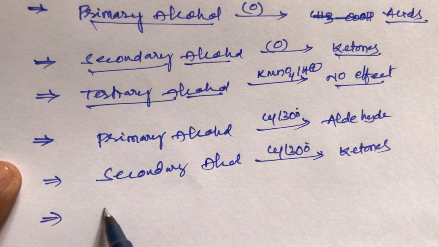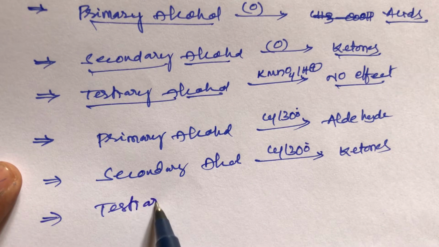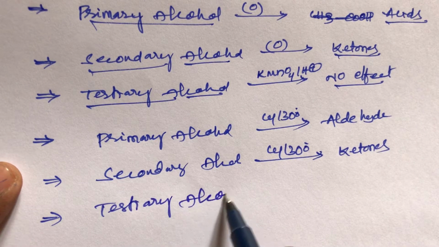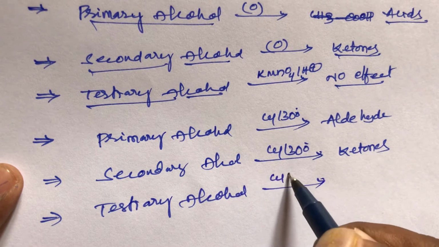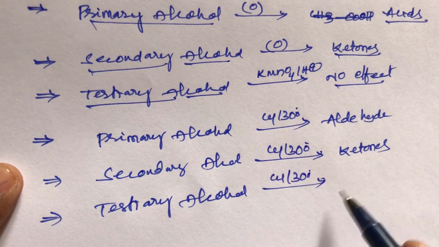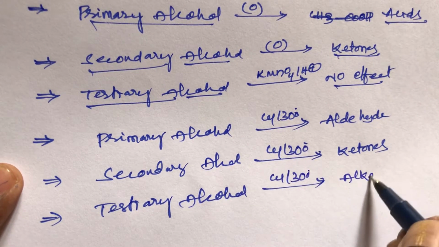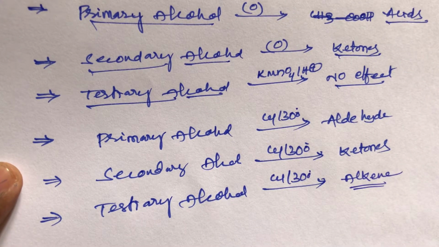And the third one, student, tertiary alcohols. Tertiary alcohols on oxidation with copper at 300 degrees centigrade give alkenes. It is very most important, student.